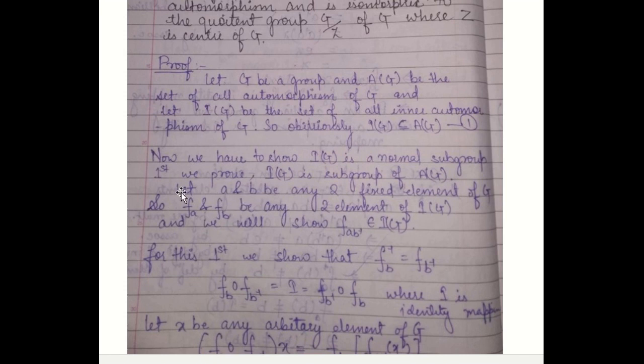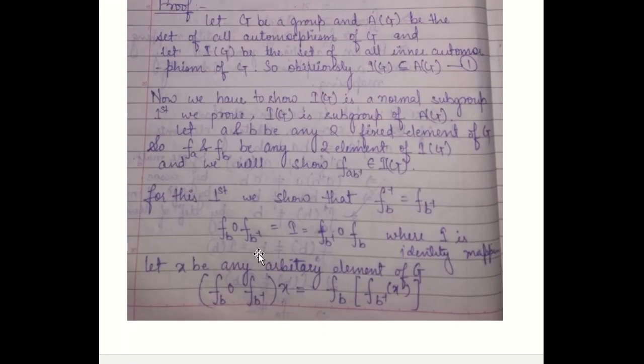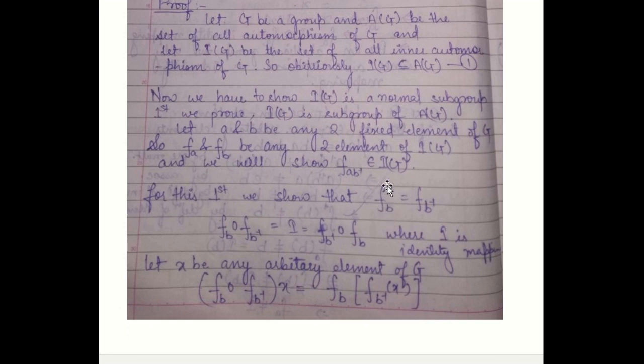So let A and B be any two fixed elements of G. With respect to A, we can define an inner automorphism FA, and for element B, we can define FB. So these FA and FB are any two arbitrary elements of IG. We will have to show that F of AB inverse belongs to IG. Then IG will be a subgroup. For this, first we show that FB inverse is equal to F of B inverse.